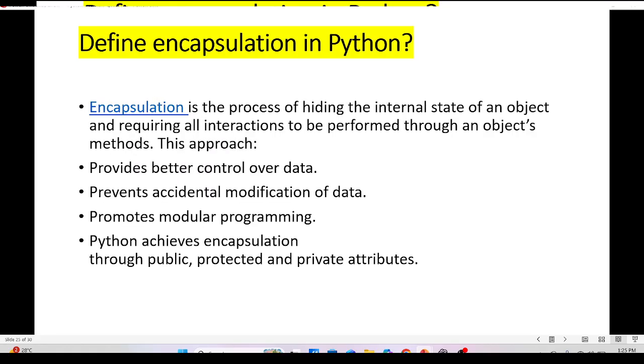Define encapsulation in Python. Encapsulation is the process of hiding the internal state of an object and requiring all interactions to be performed through an object's methods. This approach provides better control over data, prevents accidental modification of data, and promotes modular programming. Python achieves encapsulation through public, protected, and private attributes.